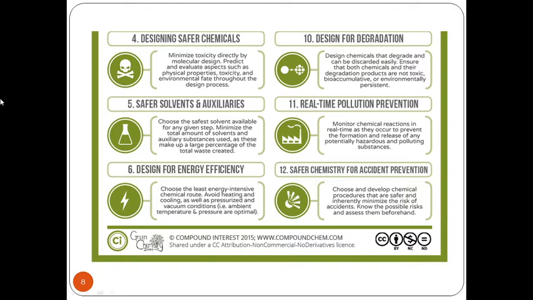Now there are various auxiliary substances also used. Sometimes there may be a mixture of solvents that have to be used to complete a reaction. This can be avoided if one particular solvent system can be attained, and then we can completely isolate the final product. Because of these auxiliary substances, recycling of the solvent becomes difficult and separation of the solvent becomes difficult, and that might account for a large percentage of the total waste which is created. So, this is how we can look into safer solvents and auxiliaries.